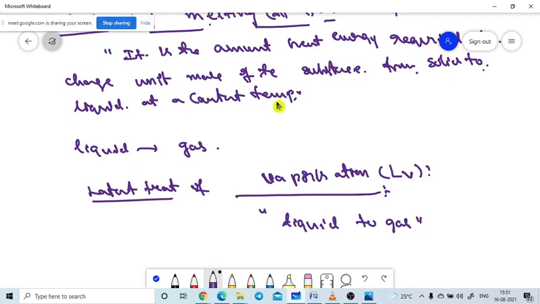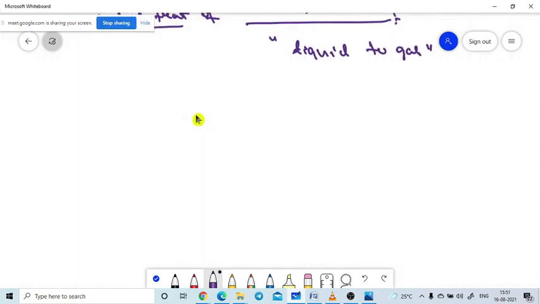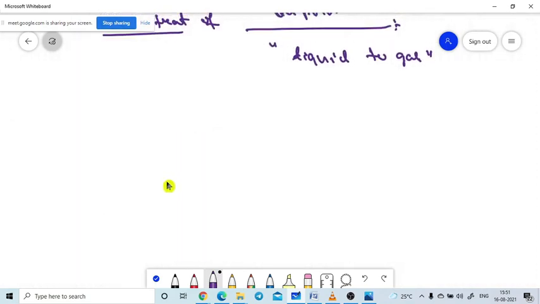Then you need to remember two important constant values to solve problems, for water, H2O. If ice is converting to water, we come across the latent heat of fusion.